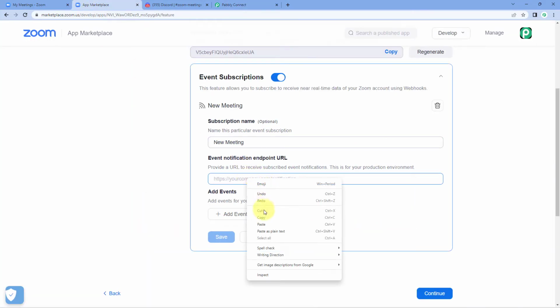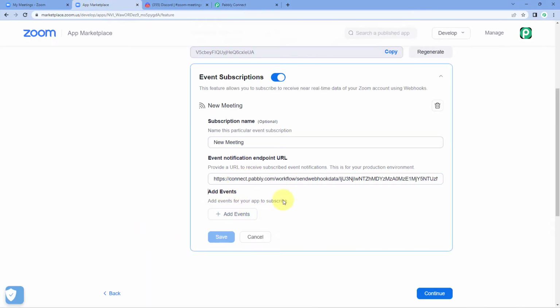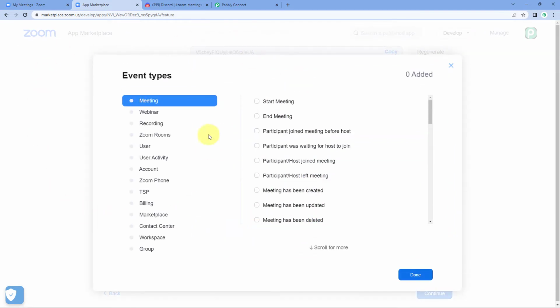Just copy it from here and paste it over here. After this, we have to select the event. Just click on this add event button. And here, guys, you can see a list of all the different events which we do in Zoom can be seen over here. So we want a meeting to be created.